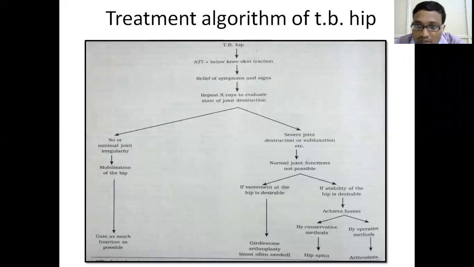If we cannot preserve the joint, normal joint function is not possible. Then there are different options: either hip arthrodesis, Girdlestone arthroplasty, or total hip replacement. These are the three options available for tuberculosis of the hip. When to do which treatment, when to go for hip arthrodesis, Girdlestone arthroplasty or hip replacement, different things are there, but this is one idea that can be taken from this flow chart.